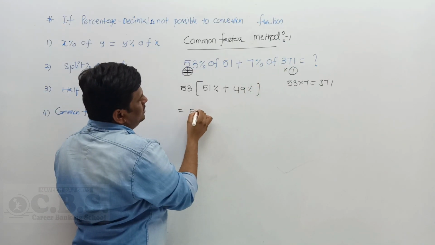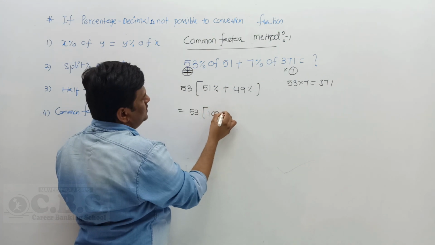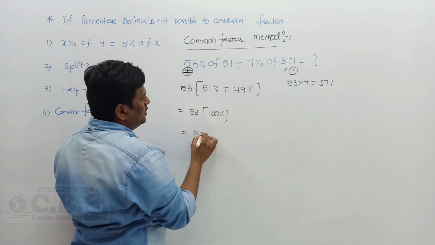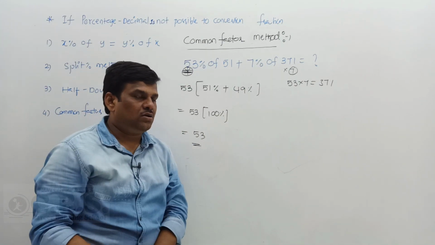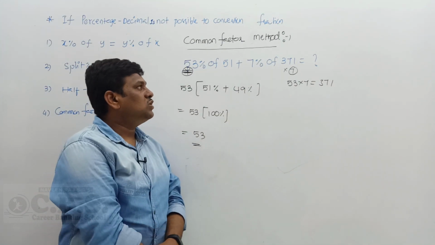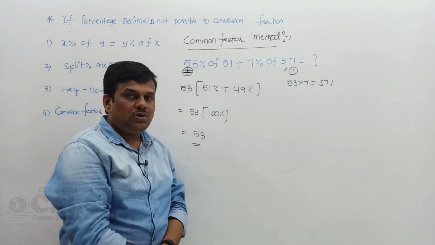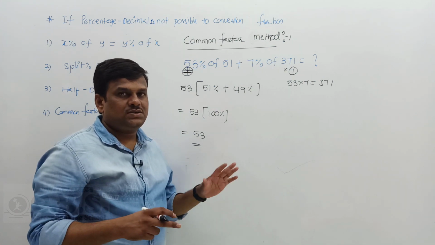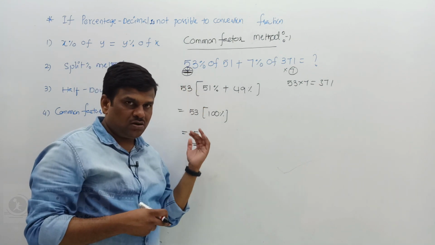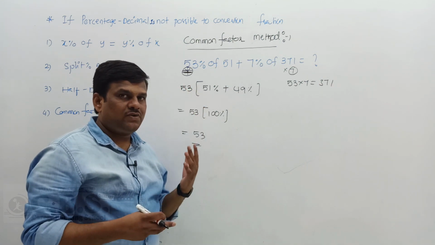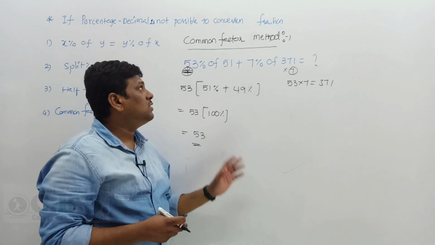So 53 into what? It is 100%. 100% means what? The full number. What's the final answer? It's 53. This is a previous question from 2019, in one of the bank examinations. So when the above three are not working, you use the common factor method. It works in rare cases. Almost all questions will definitely break by the first three concepts. If they are not working, you can use the split percentage or common factor method.